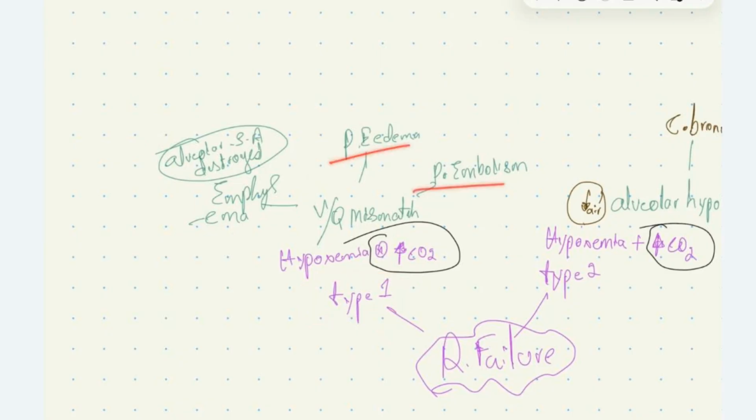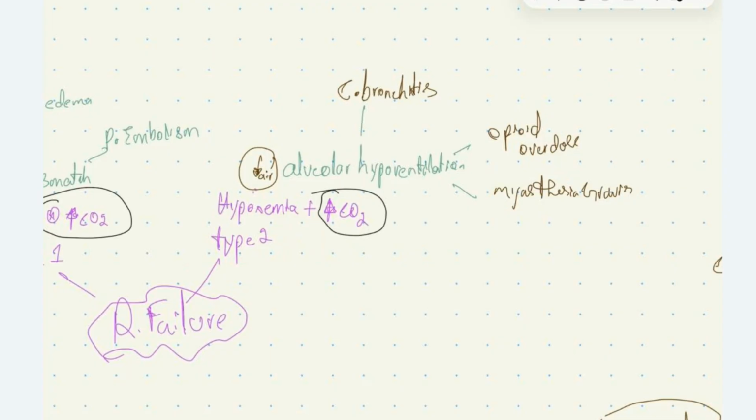In type 2 respiratory failure, there will be hypoxemia along with hypercapnia. So why is there hypercapnia? Because the amount of air coming in and going out of alveoli is reduced in type 2 respiratory failure. So there is alveolar hypoventilation.